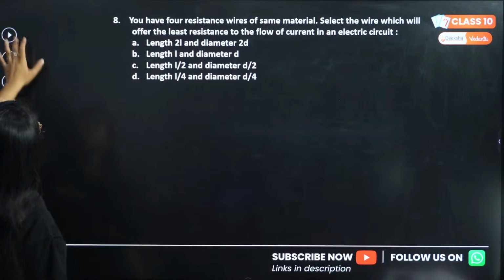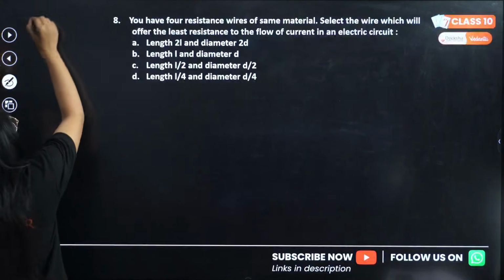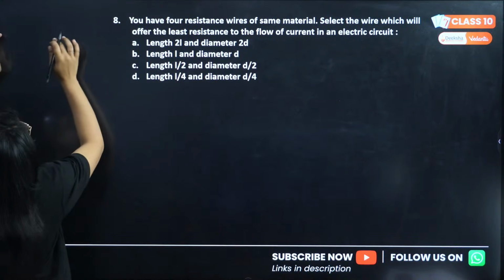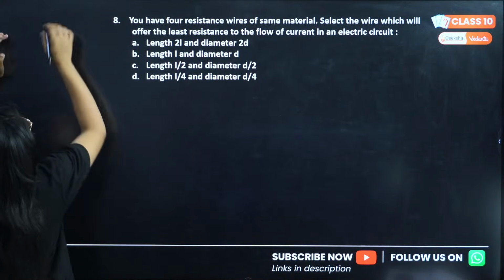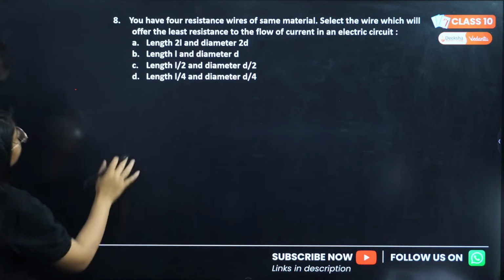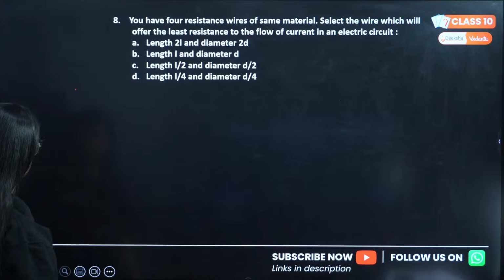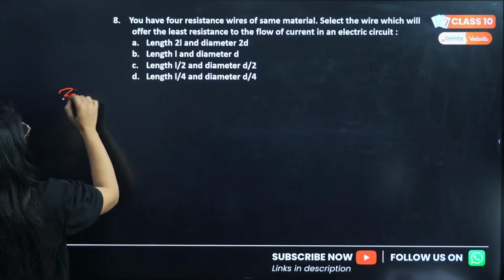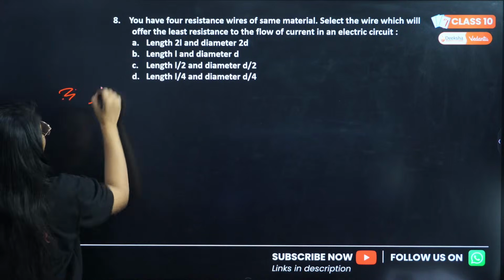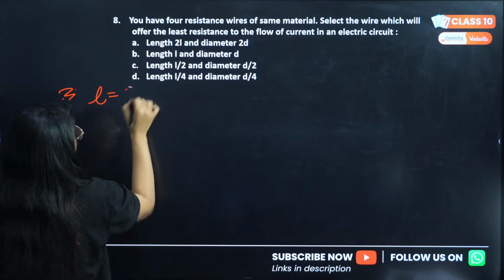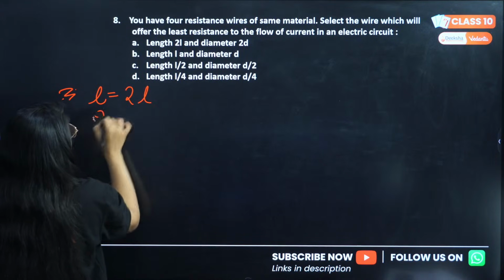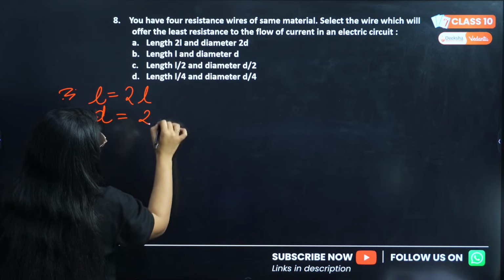Let me see. So we have length as, for first, length as 2L and diameter as 2D.